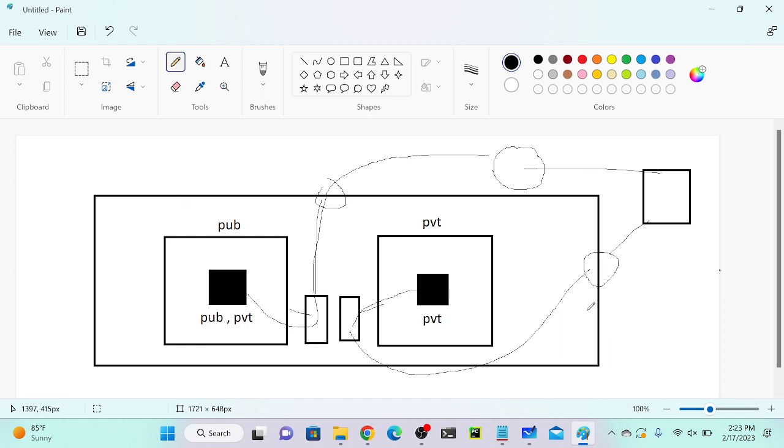I will create a VPC. Inside I have two subnets, subnet 1 and subnet 2. Subnet 1 has a public IP address virtual machine and a private IP address virtual machine, and this virtual machine doesn't have any public IP address. So I have a public route table and private route table. Public route table has a route to the internet gateway. Private route table doesn't have any route to the internet gateway.